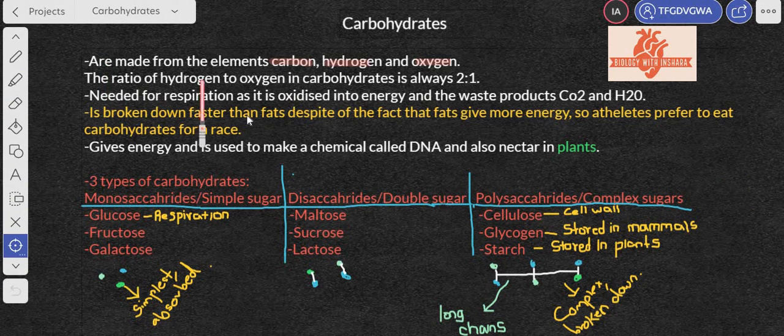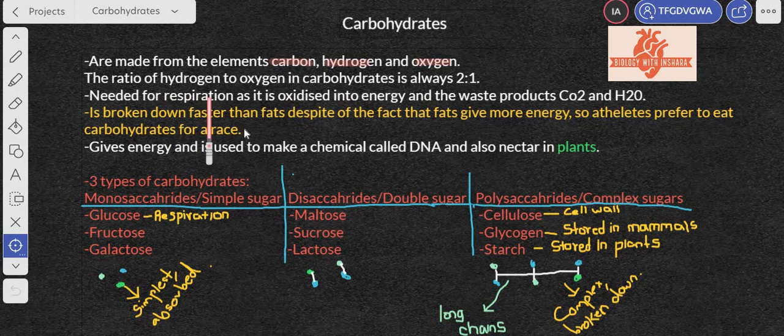The ratio of hydrogen to oxygen in carbohydrates is always 2:1. So whenever you see any formula for any carbohydrate and you simplify it, you should find the ratio of hydrogen to oxygen as 2:1 in its simplest form.